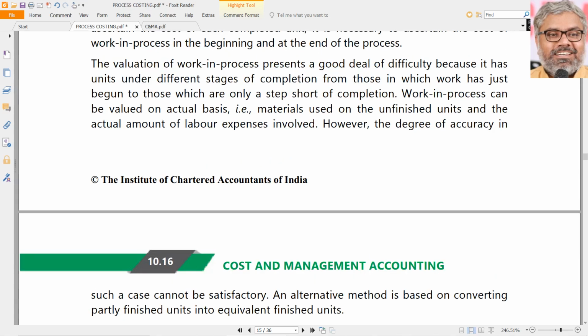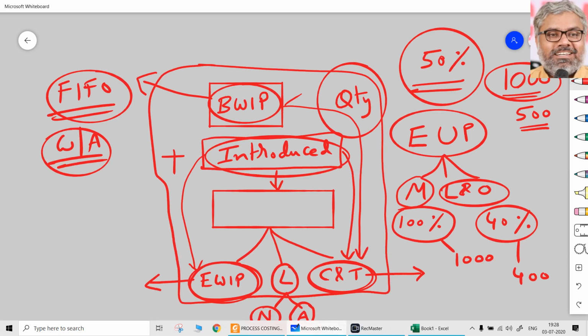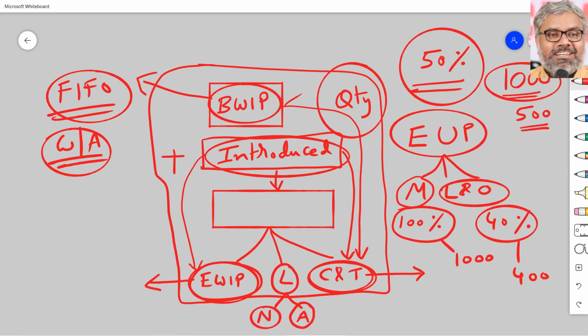But in reality, it is really difficult, because who will tell us this 100%, 40%, 60%? It is very difficult to gauge. Even if you look at it that way, there are, say, 100 safes being manufactured. Some of them might have 100% material but only 40% labor done. Some might have only 20% material and 10% labor done.